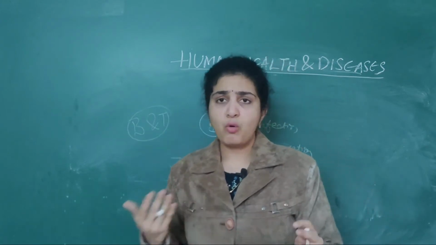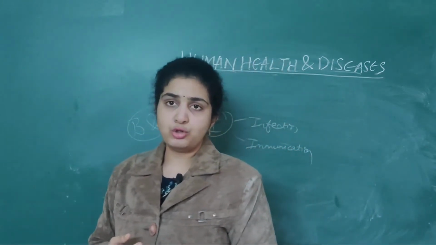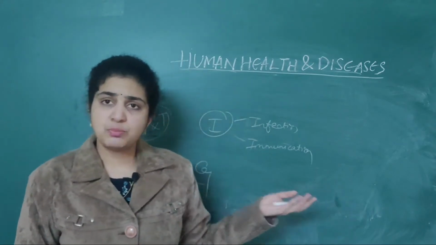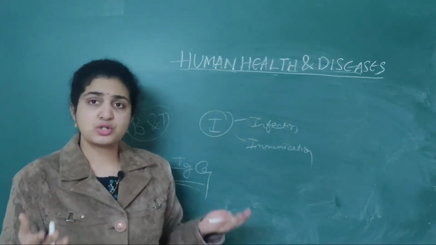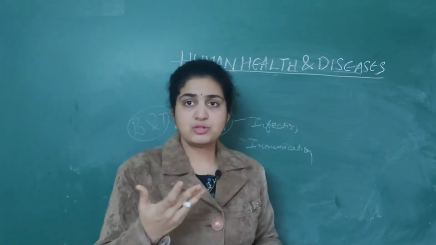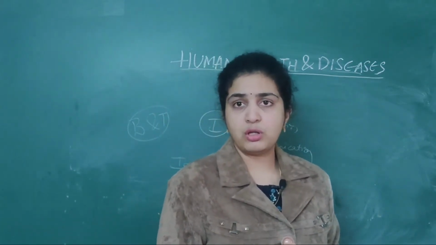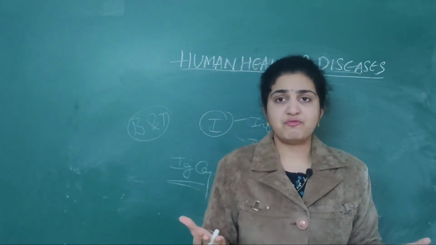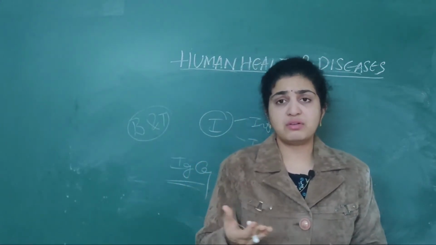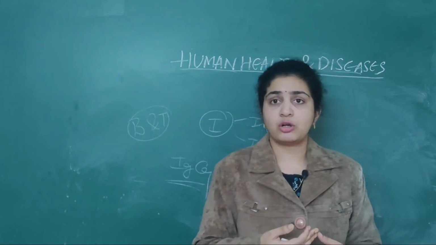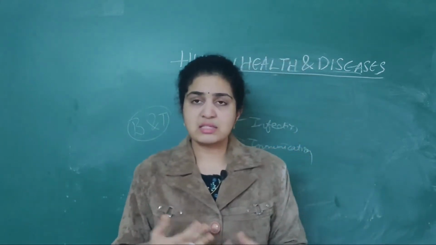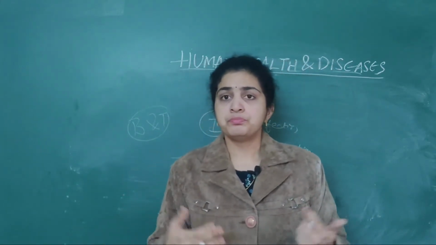Then later, how these vaccines are produced on a large scale. They should be produced right, because they should be available to each and every person in the world. Vaccinations like polio should be available, and everyone who is newly born should take the polio vaccine. Nowadays, the COVID vaccine also came into play.